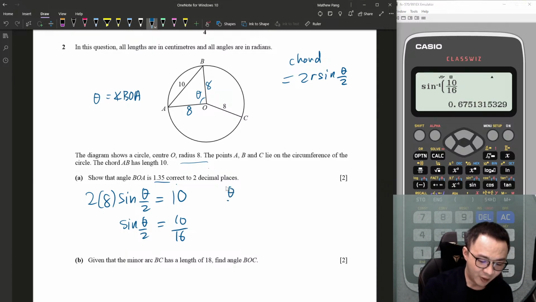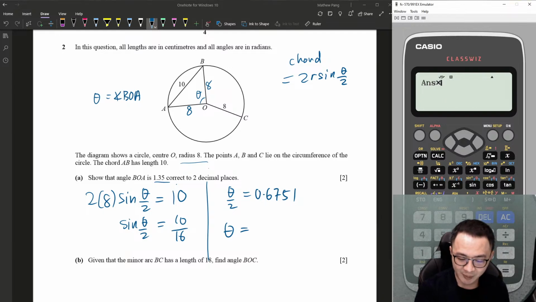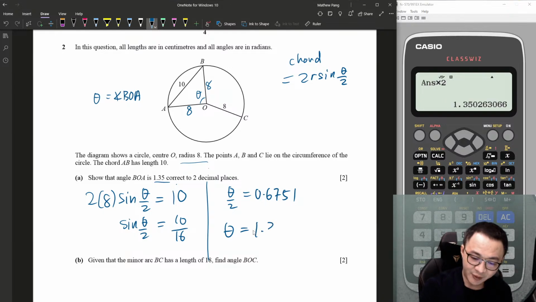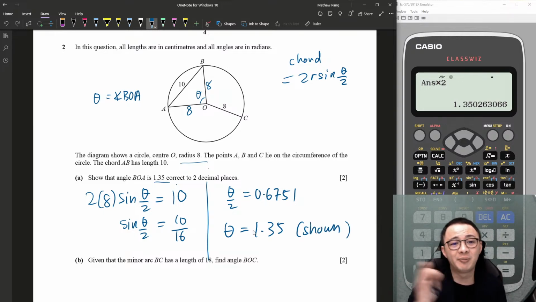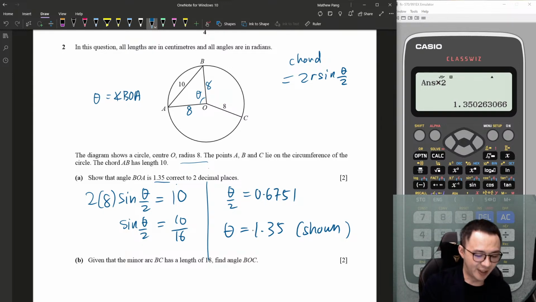Then my theta over 2 is 0.6751. So theta will be multiplied by 2, which is 1.35. Then I'll say 'shown', because they asked me to show that my angle is 1.35. This is how easy I get 1.35. It's not really hard.